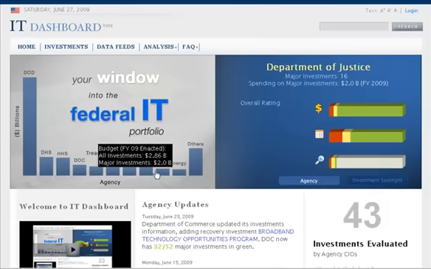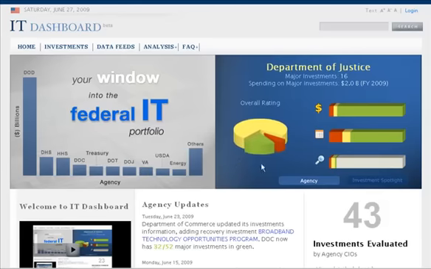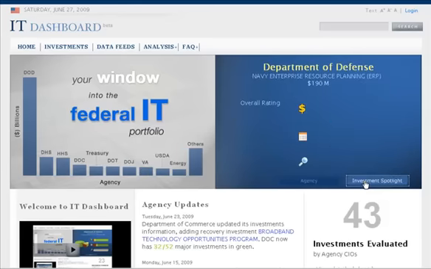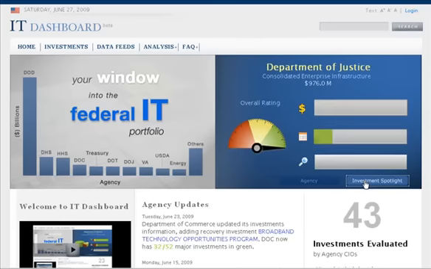The main area on your screen shows a quick glance at the federal IT portfolio on the left, while the right side dives into the financial and performance details about a specific agency or investment. Throughout the IT dashboard, each graph or visualization contains a link to allow the user to share or embed the chart in their own website, giving users direct access to the underlying data.